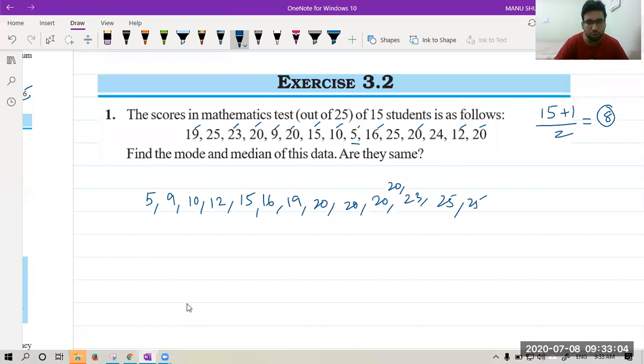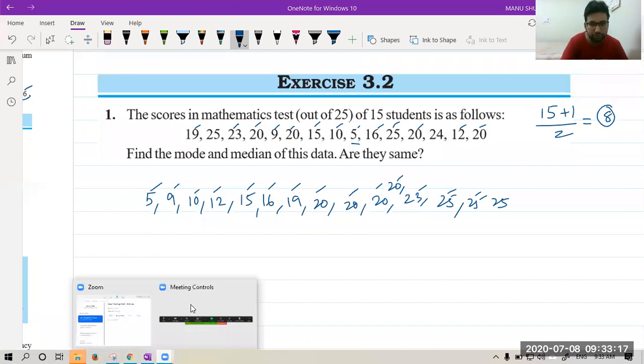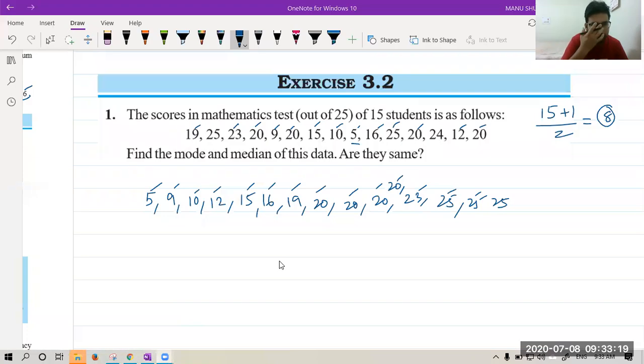Let's count. Have we taken all the numbers? 1, 2, 3, 4, 5, 6, 7, 8, 9, 10, 11, 12, 13, 14. One number is missing. 25 only. I guess it is correct. Ascending order. Please confirm. Is it correct? We have 4 20s and 3 25s.